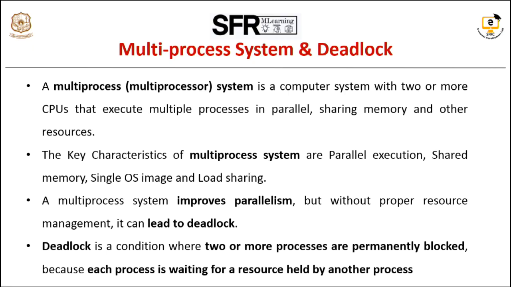and load sharing, where work can be distributed across multiple processors. For example, a web server using two CPUs, CPU 1 and CPU 2: CPU 1 processes the database queries and CPU 2 manages the file operations. The key idea behind that is a multi-process system improves parallelization, but it needs proper resource management because it can lead to deadlock. Again, deadlock is a condition where two or more processes are permanently blocked because each process is waiting for a resource held by another process and none of them can proceed.